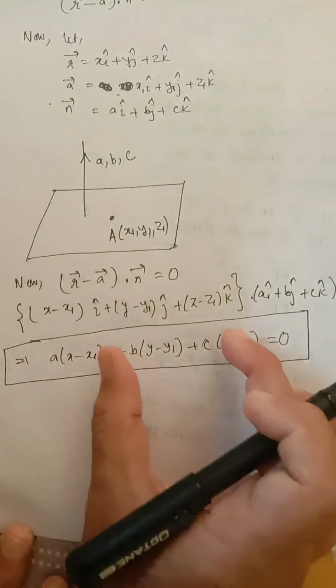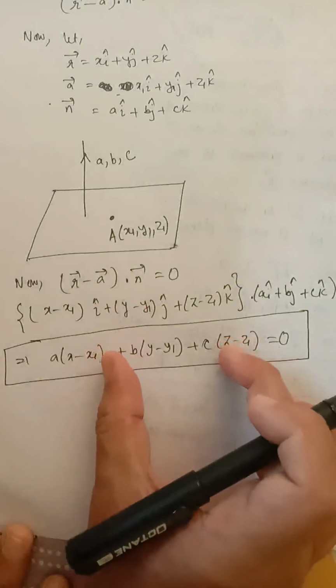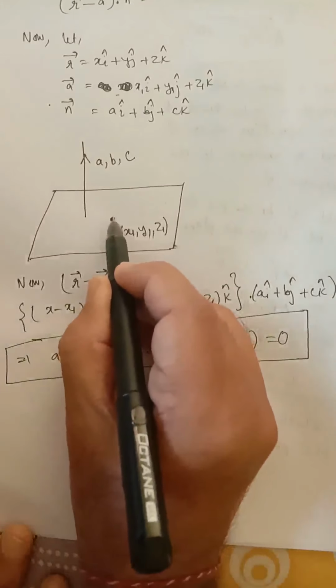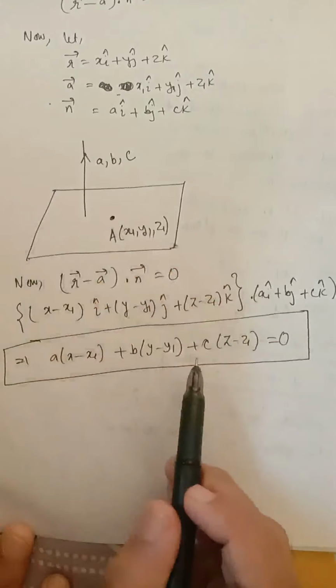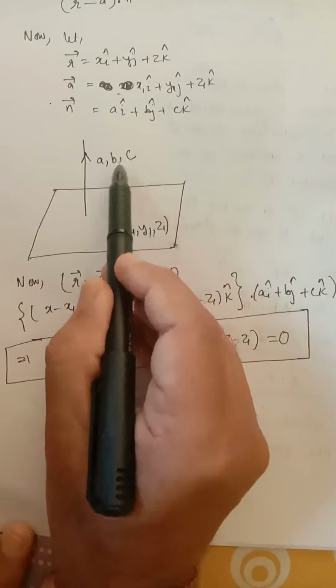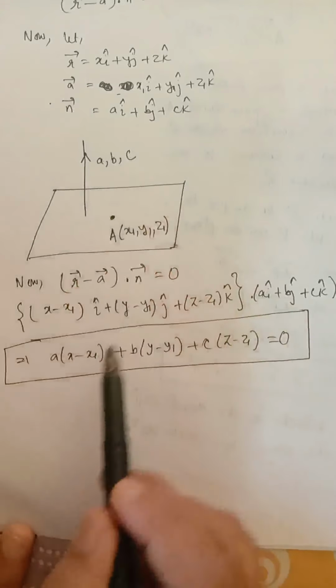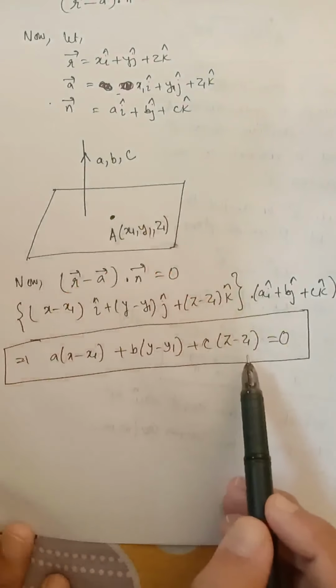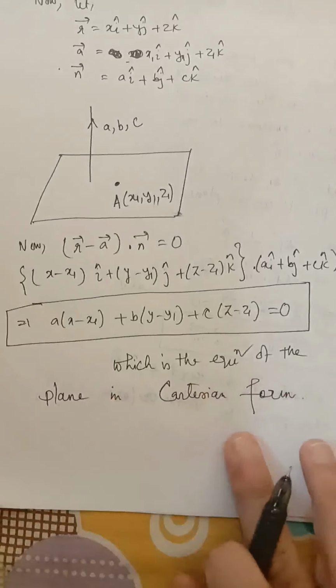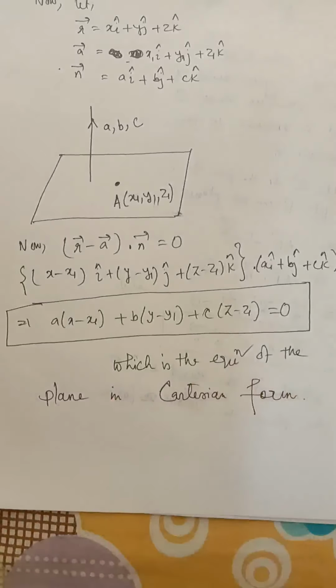So, to write the equation of a plane in Cartesian form, what do we have to remember? A point on the plane must be given, and direction ratios of a line perpendicular to the plane must be given. If these two conditions are given, we can write the equation of the plane in this way, which is the Cartesian equation of the plane.